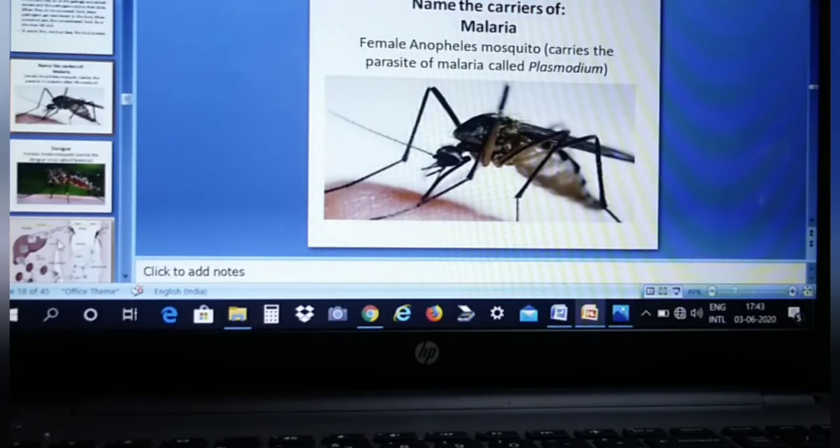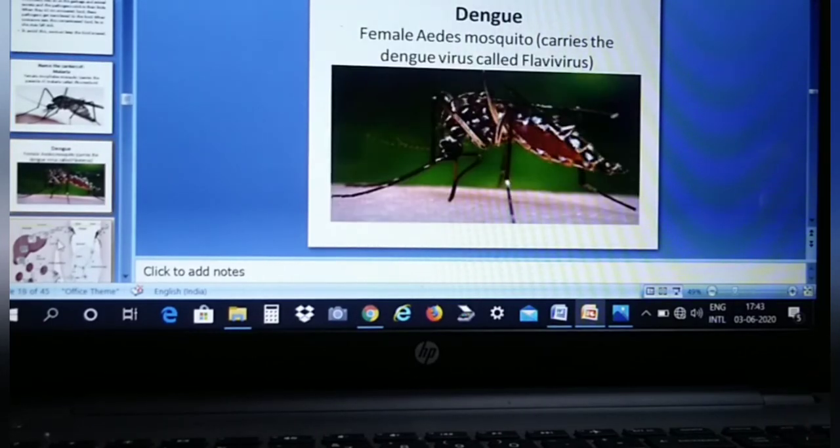Name the carriers of malaria. Now, make a note of this. The carrier of malaria is the female Anopheles mosquito. It carries the parasite of malaria called Plasmodium. Make a note in your book, children. And dengue is spread by the female Aedes mosquito, which carries the dengue virus called flavivirus. So over here, please make a note of this.